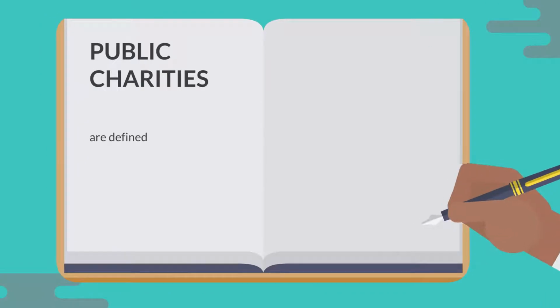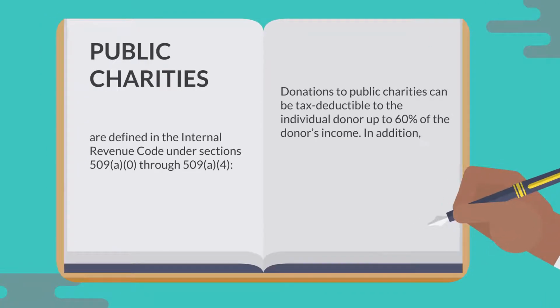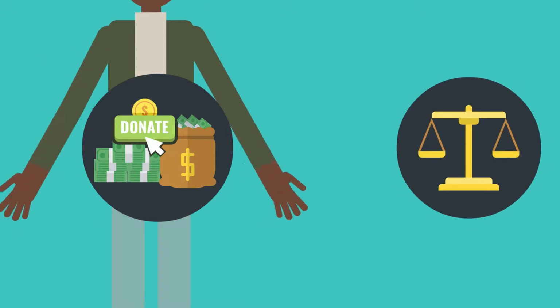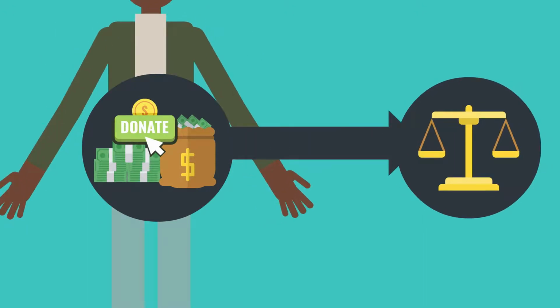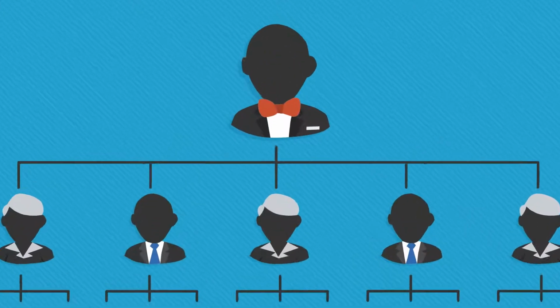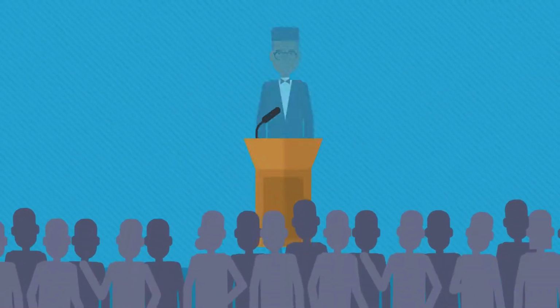Public charities are defined in the Internal Revenue Code under Sections 509(a)(1) through 509(a)(4). Donations to public charities can be tax deductible to the individual donor up to 60% of the donor's income. In addition, public charities must maintain a governing body that is mostly made up of independent, unrelated individuals.